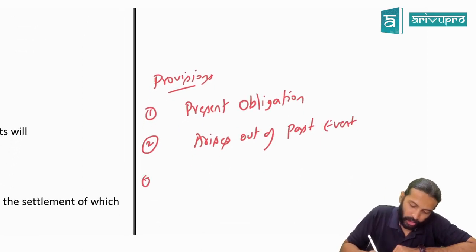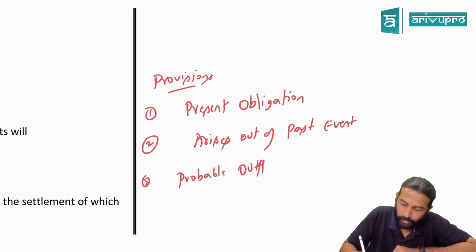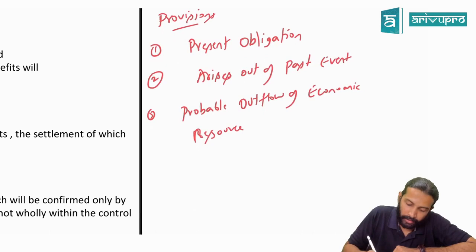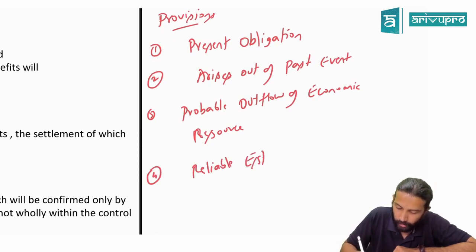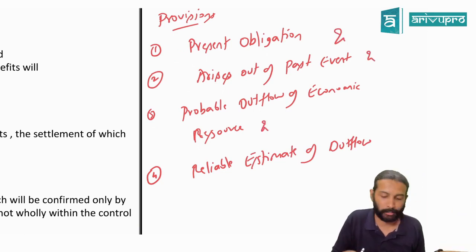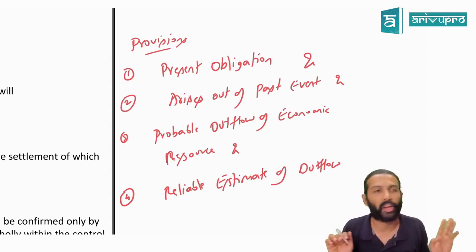Due to this event, there should be a probable outflow of economic resources. This is your third feature. And fourth, a reliable estimate of the outflow. If all these conditions are there, then only you will create something known as a provision. Otherwise, you cannot book a provision.